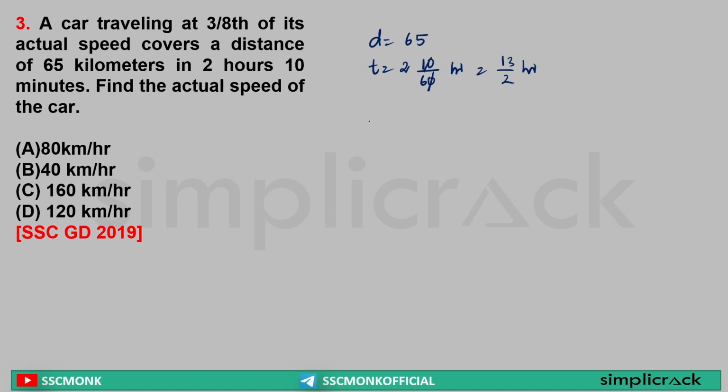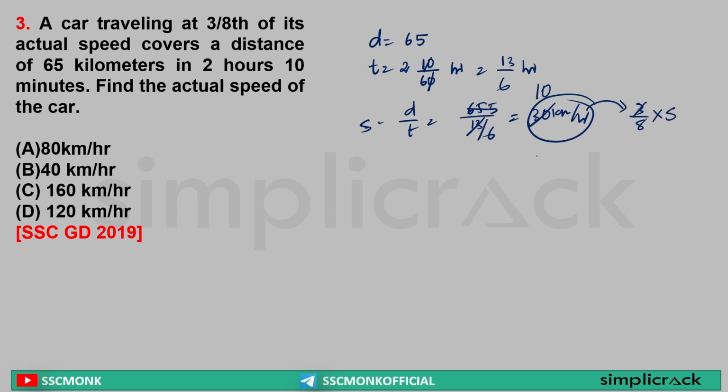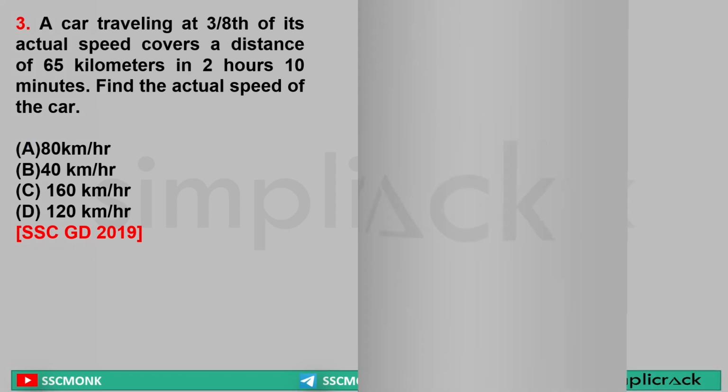Sir, distance here, time here, speed is equal to distance by time, that is equal to 65 by 13, sorry, this is 6. 6, 13 5 is 65, 6 into 5 is equal to 30 kilometer per hour. Sir, this is speed, but sir, this is equal to 3 by 8 of the actual speed. Sir, 3 tens are 30, actual speed is equal to 8 into 10, that is 80 kilometer per hour. So what is the actual speed? 80 kilometer per hour. Clear? Yes or no? Yes. Next.